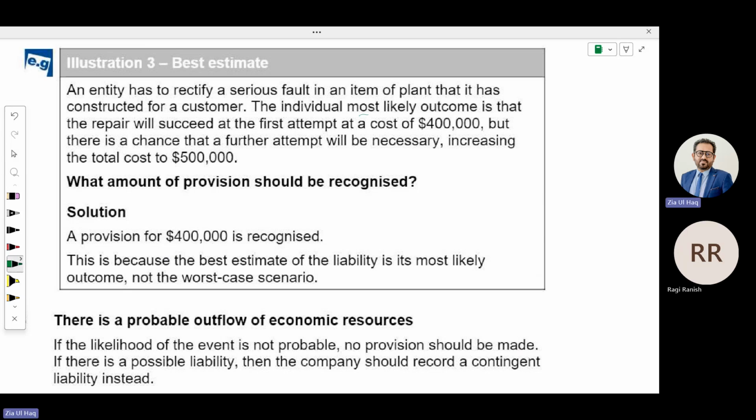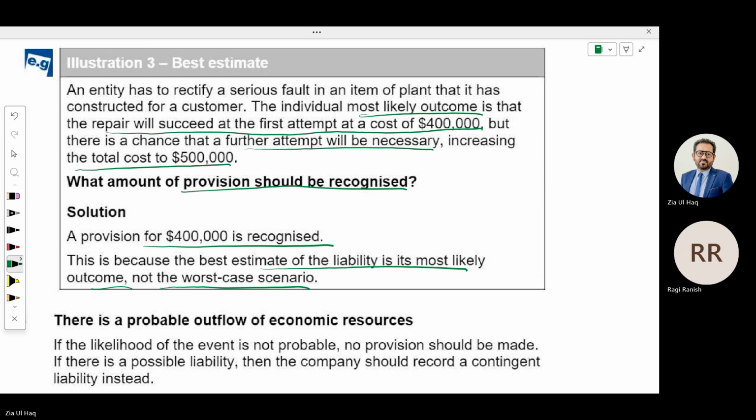The most likely outcome is that the repair will succeed at the first attempt at a cost of 400,000. Most likely. But there is a chance that a further attempt will be necessary, increasing the total cost to 500,000. What amount of provision should be recognized? According to the most likely outcome, 400,000. This is because the best estimate of the liability is its most likely outcome, not the worst case scenario.